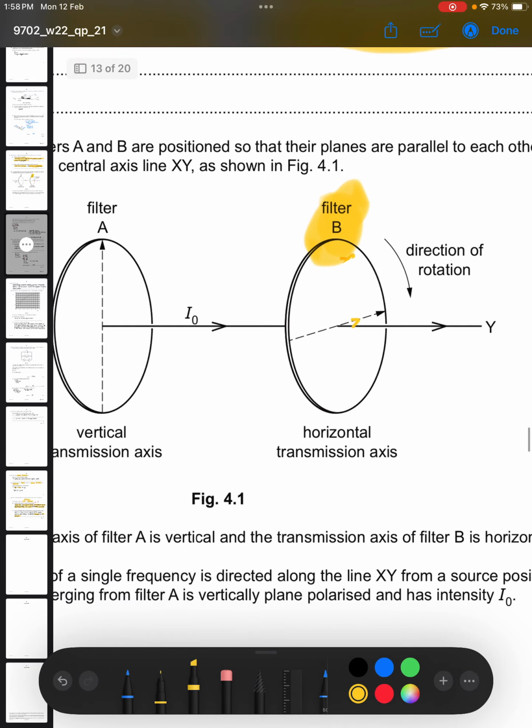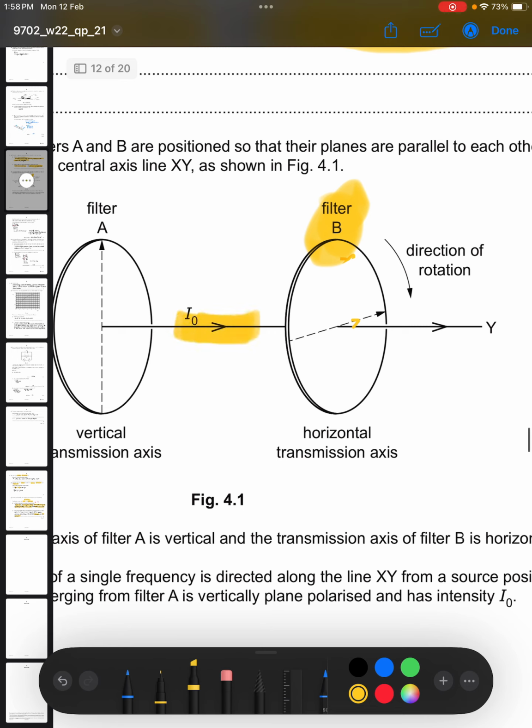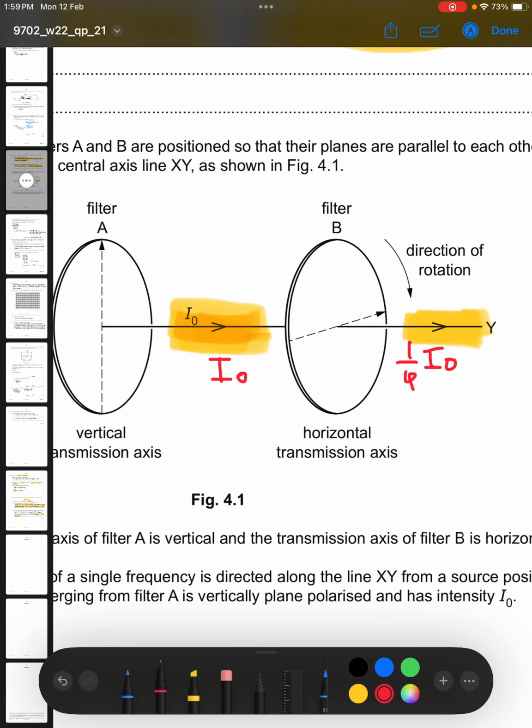Remember, I naught was the intensity entering filter B. This was the intensity of the vertically polarized light that had passed through filter A. When it enters through filter B, which has been rotated, it exits on the other side with an intensity of 1/4 I naught, after entering with an intensity of I naught.